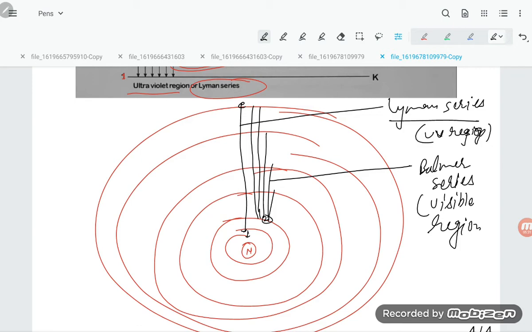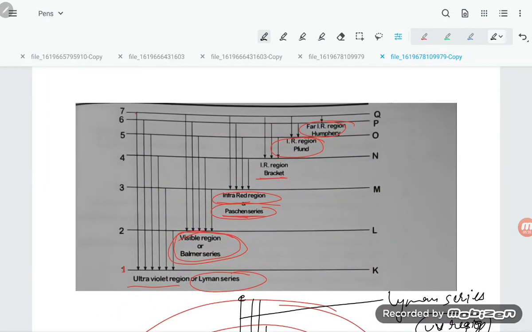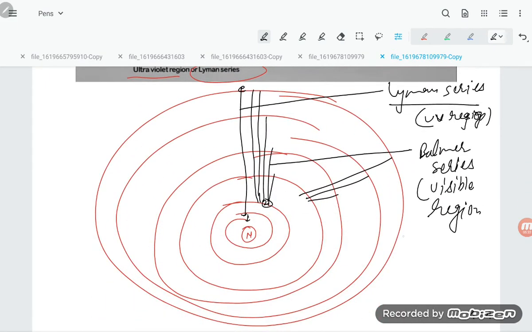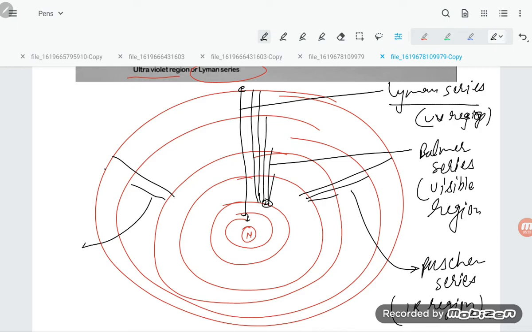If the electron falls from the nth orbit to the third orbit, this is known as the Paschen series, students. The Paschen series is in the infrared region. It can also fall down to the fourth orbit.